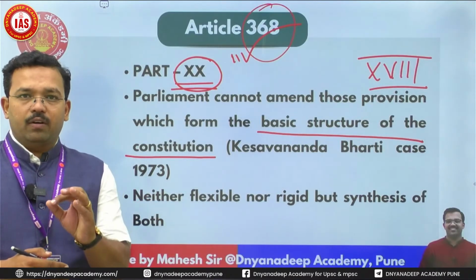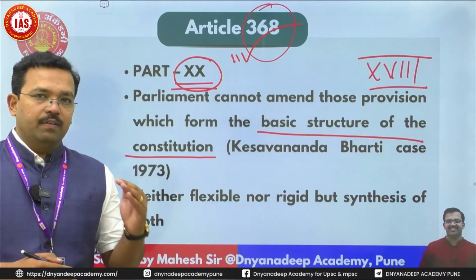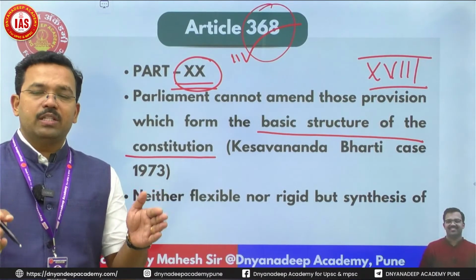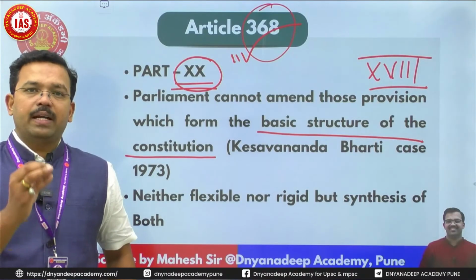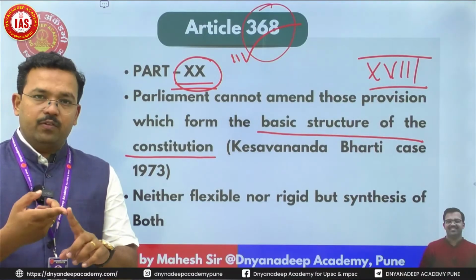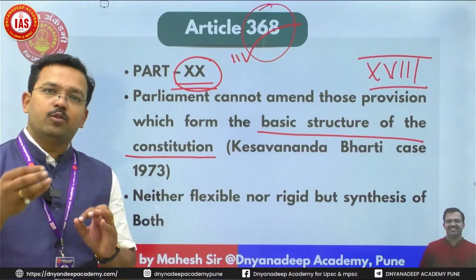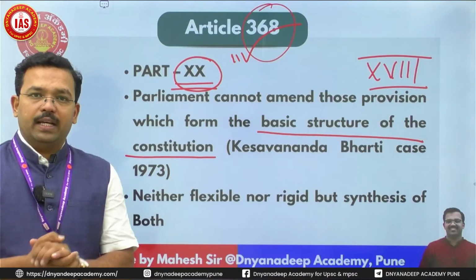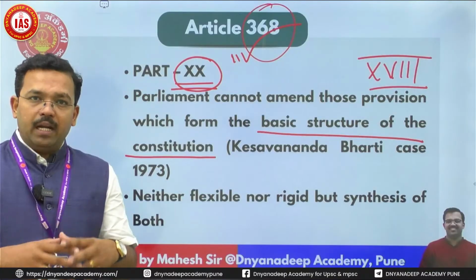It is reflective of the most important feature of the Indian constitution, which is the synthesis of parliamentary sovereignty and judicial supremacy. The Indian Parliament has the right to amend the entire constitution, but whether those amendments are rightful, legal, correct or not shall be verified by the judiciary. The judiciary has every right to nullify all unnecessary, unwarranted amendments made by Parliament.